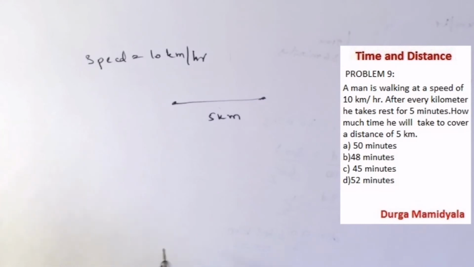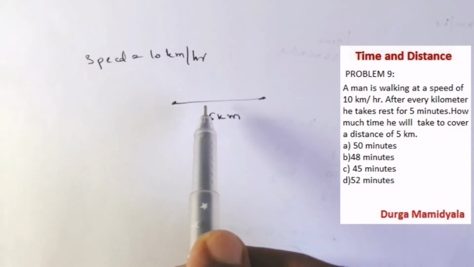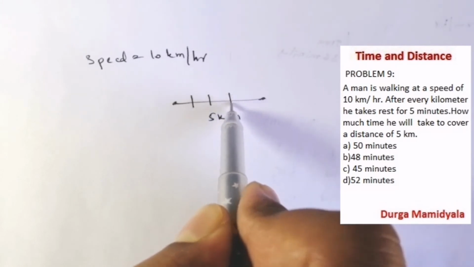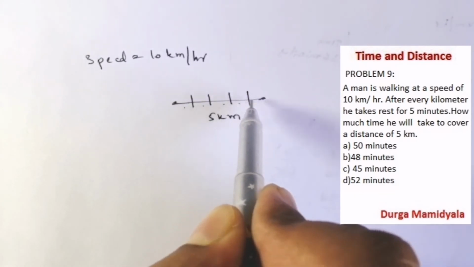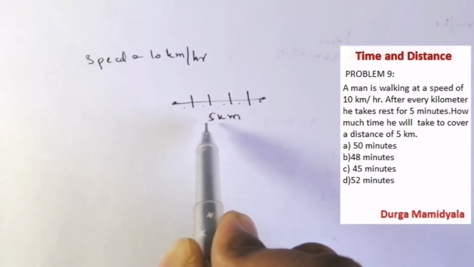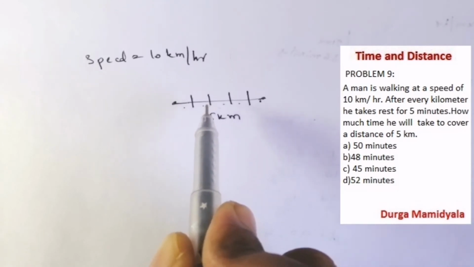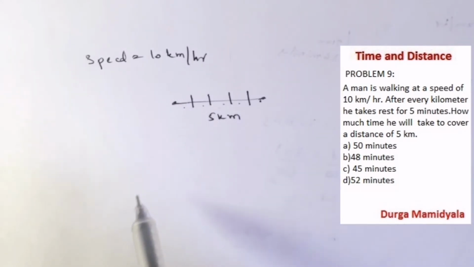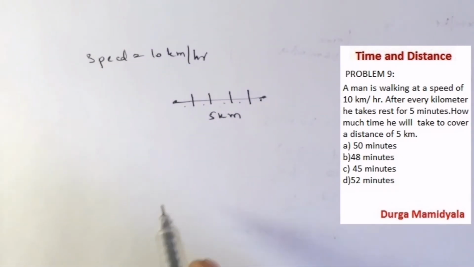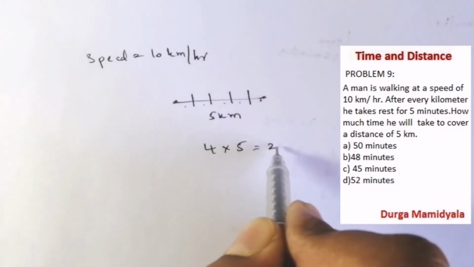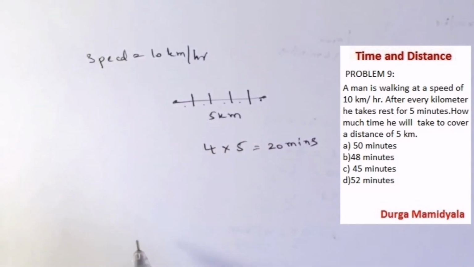So what is it saying here? For every kilometer he takes a rest of 5 minutes. So in 5 kilometers, how many halts is he going to have? That is 4 halts: 1, 2, 3 and 4. When it is 5, he has reached the target. That is 5 minus 1, so 4 halts. For every halt he takes rest for 5 minutes, so 4 into 5 minutes is 20 minutes of rest. It is very clear from this.